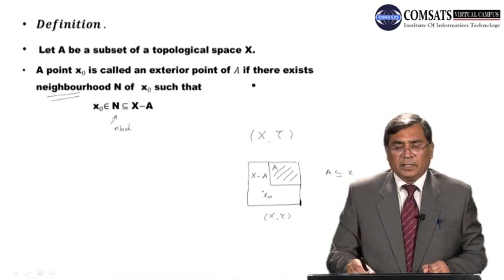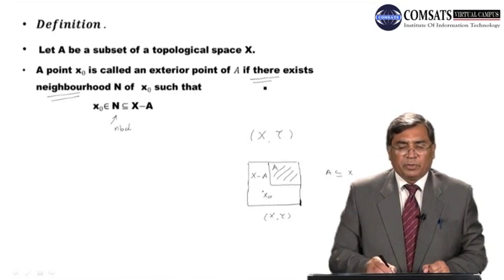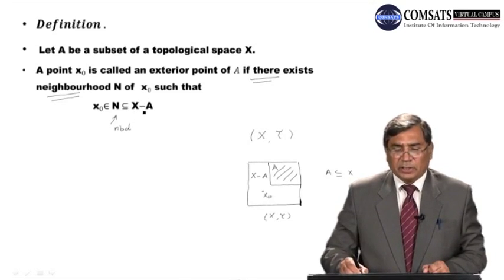So remember, if there exists a neighborhood such that it lies inside the complement of this A, if this n is contained in the complement of A, then this point is called exterior point of A.